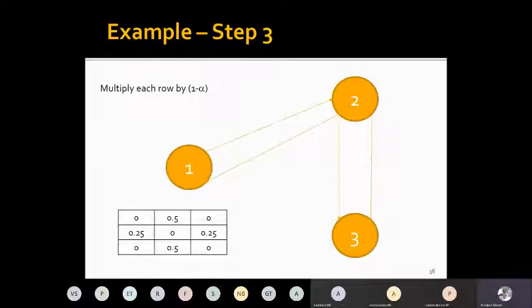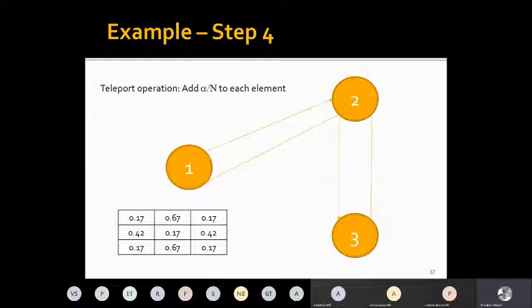Then I will multiply each row by 1 minus alpha. So remember that alpha is the probability of the teleport operation, where I am jumping out of the neighborhood and going to another neighborhood. So in this particular case, I imagine the probability of alpha as 0.5. So I'm multiplying all values by 0.5. And then finally, we will add alpha by n to each element. N is the total number of pages. So I have 0.5 probability to randomly jump to any other pages within the web space.